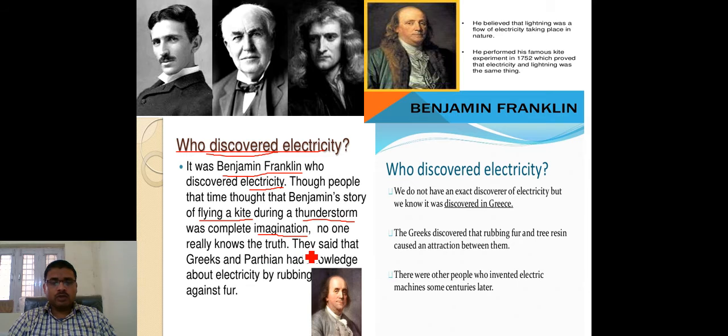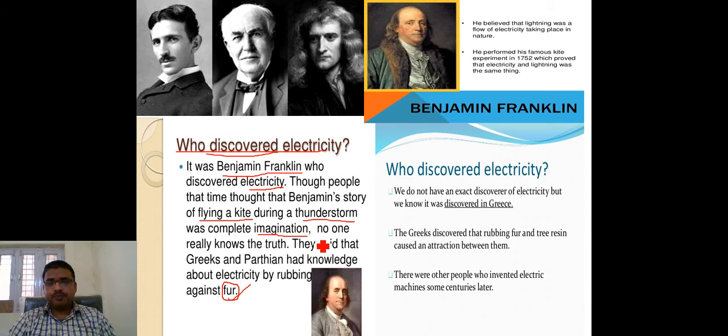They said that the Greeks and Parthians had knowledge about electricity by rubbing an object against fur. Fur means any kind of hair. When two furs are rubbed together, charges are created. Here the place is given, you can just see.